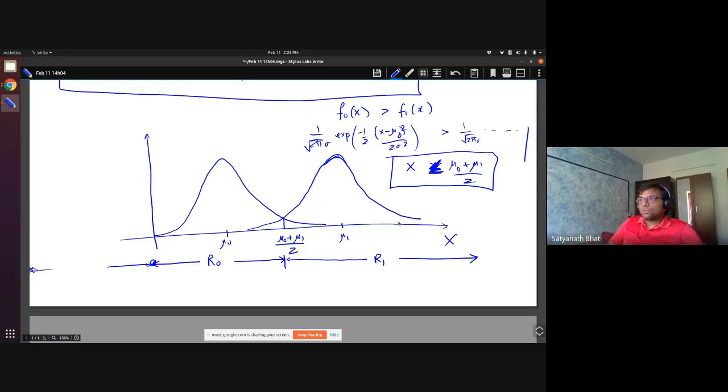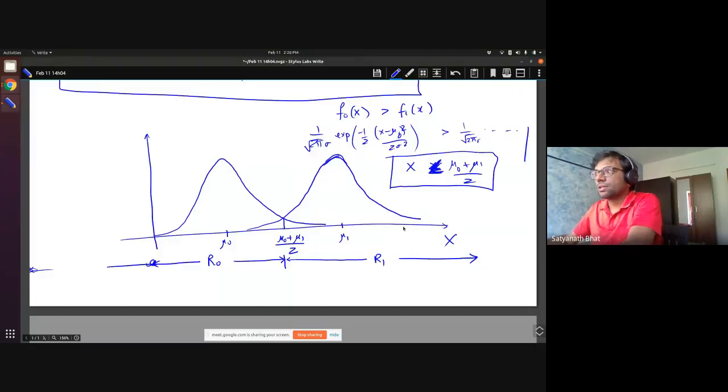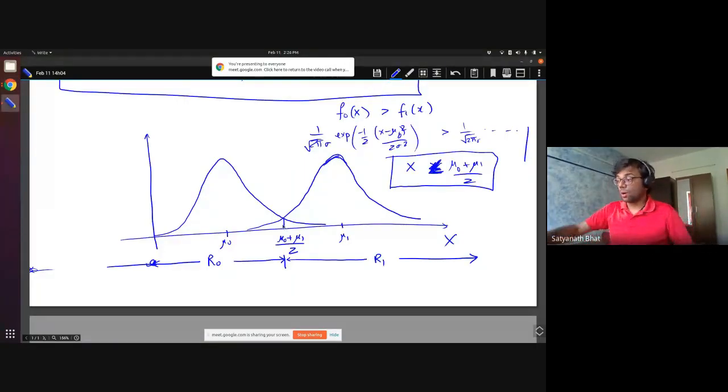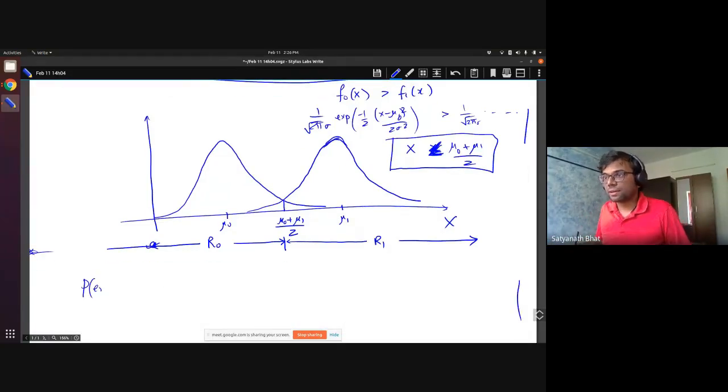Okay, that is very good. Any questions up until this point? We are going to now do the optimality. This is an important point where if you have any questions, you should let me know. Okay, I am presuming that everything is okay. Now let us try to understand how the errors will come. Probability of error. How are errors going to come? What are the ways in which you can get an error for this problem?